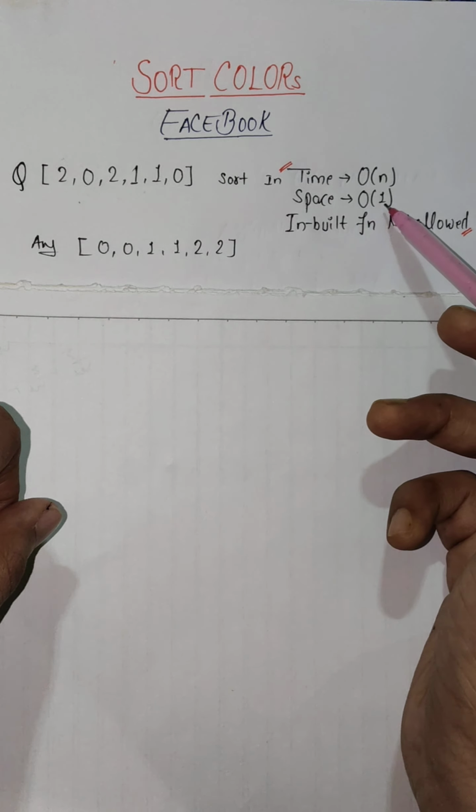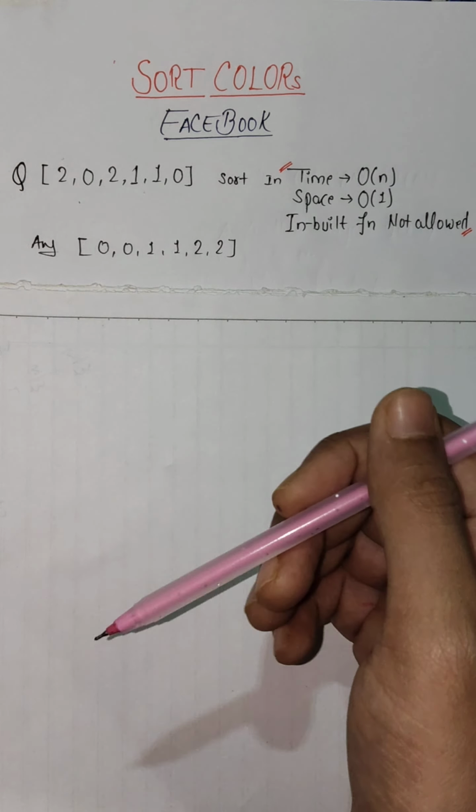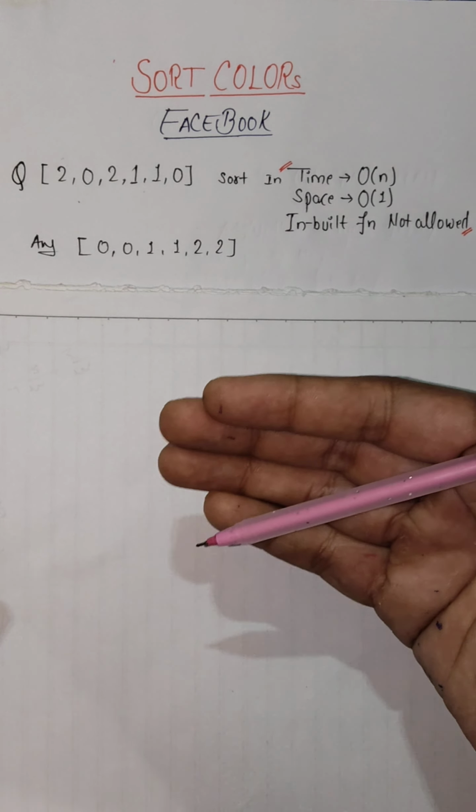The space should be O(1), that means you cannot create any new data structures, and using any inbuilt function like sort is not allowed. So you have to come up with your own algorithm.